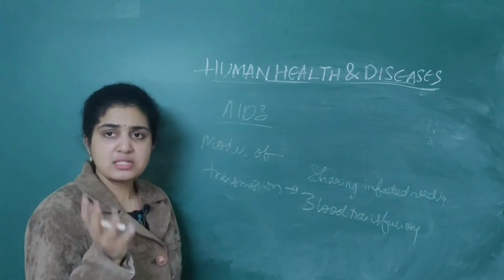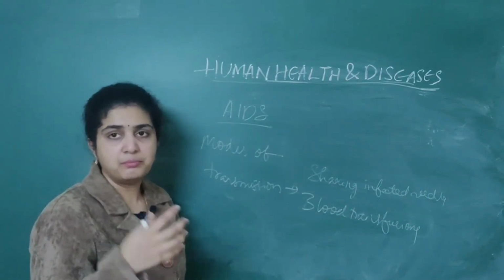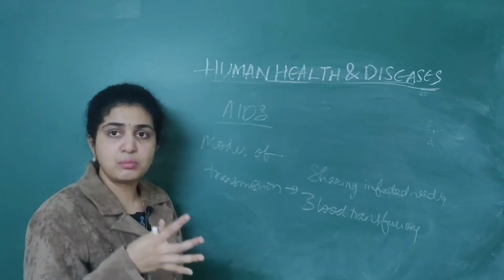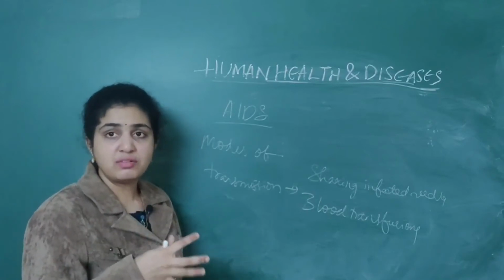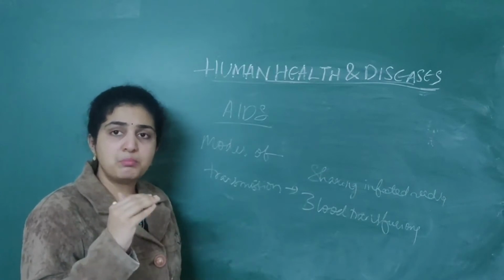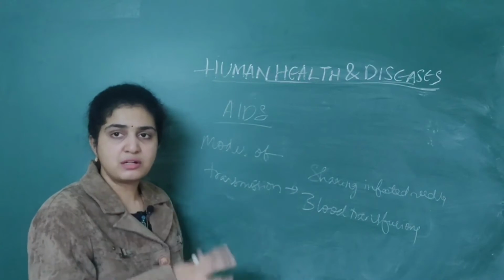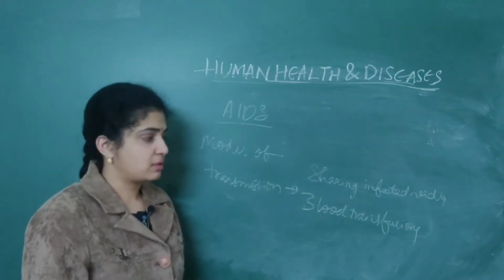If someone needs blood, but the person who is giving the blood is suffering from HIV, then that blood should not be taken for this person, because the virus is very much alive in the blood, so it is transmitted from one person to another.